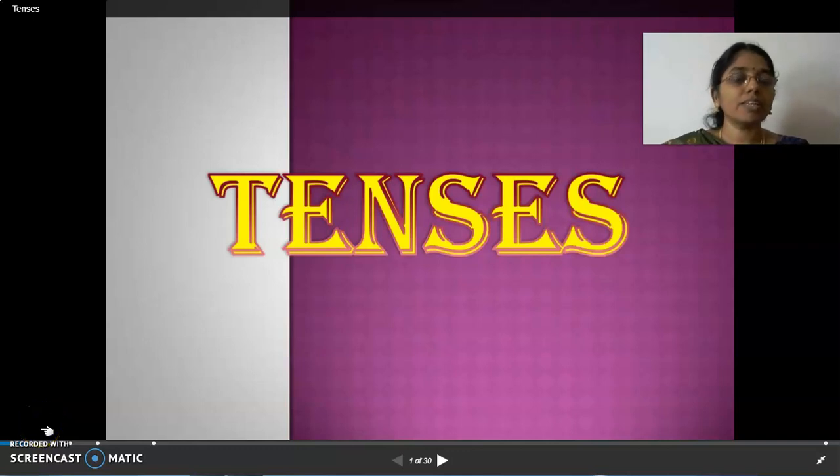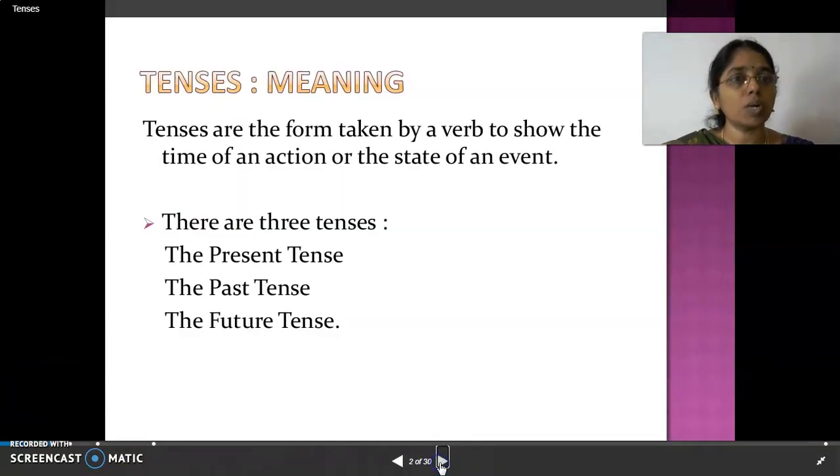Welcome back, dear children. Now, in this session, we are going to learn about tenses, right? The basic form of tenses. First, we will learn what is the meaning of tense. Tenses are the form taken by a verb to show the time of an action or state of an event. There are three basic tenses: present tense, past tense, and future tense. Do you have any doubt in this, dear?